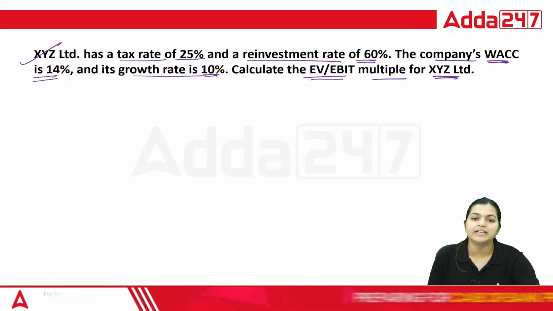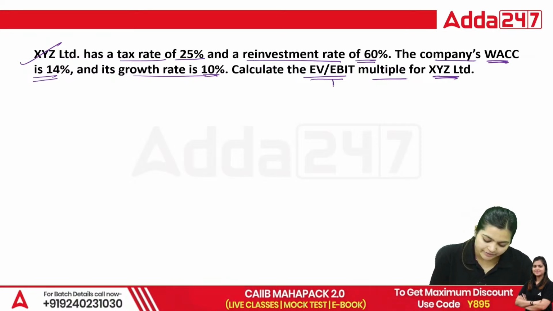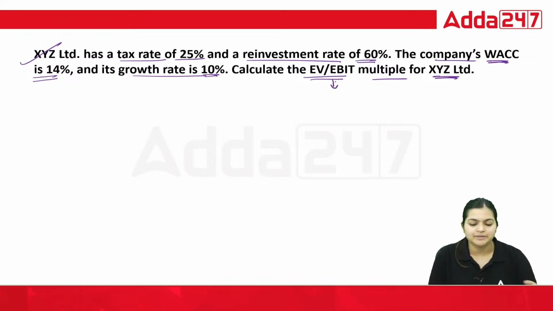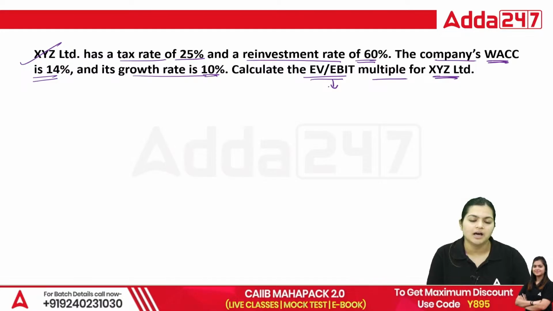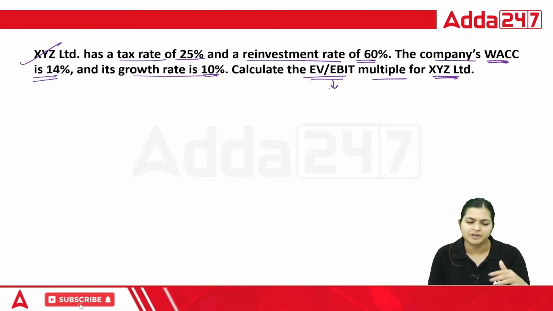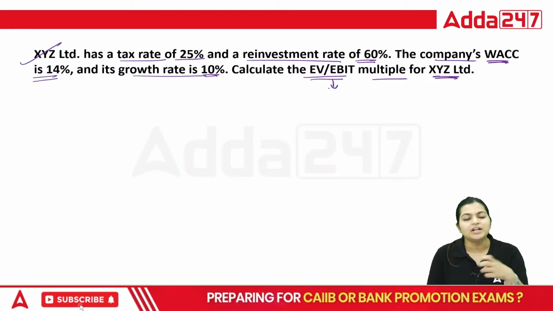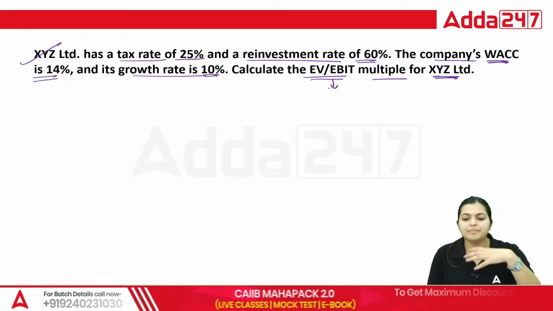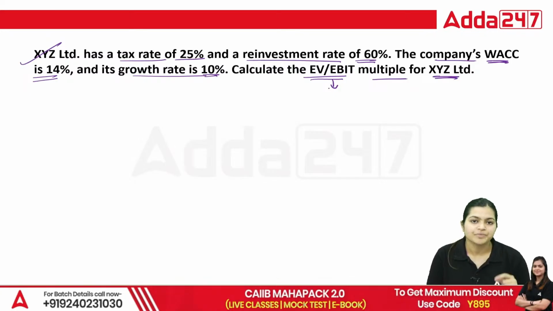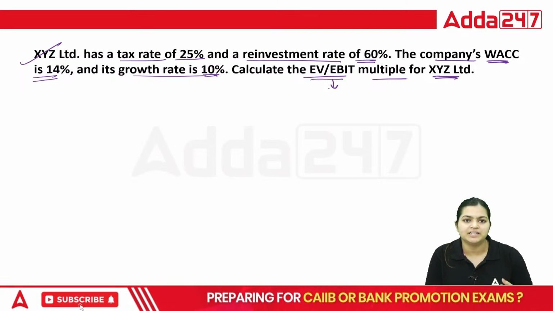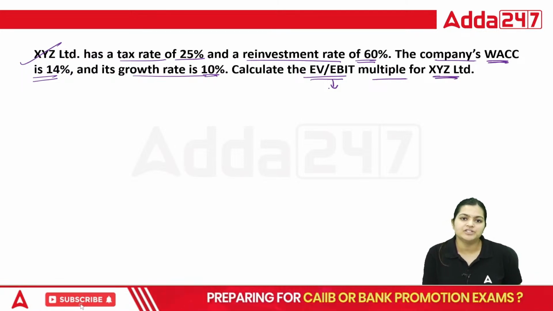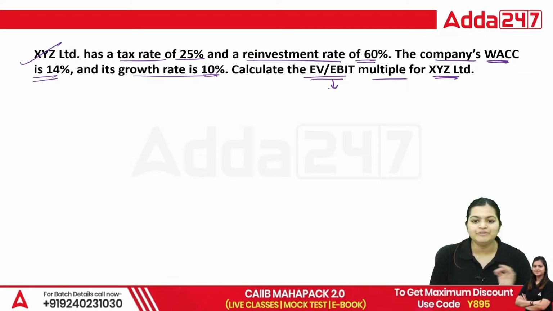EV divided by EBIT means the earning before interest and taxes, after adjusting depreciation and amortization from this earning. And we are comparing based on our enterprise value. EV divided by EBIT means as per earning before interest and tax, how much enterprise valuation you are going to keep. That is your EV/EBIT.